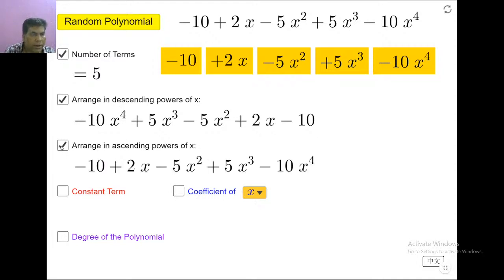Next, ascending order. First power 0 will come, next power 1 will come, then 2, 3, 4, because ascending means from lowest power to highest power.